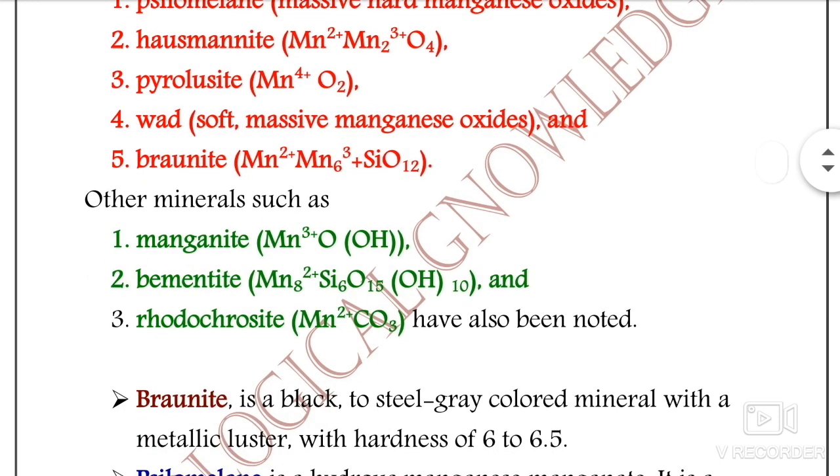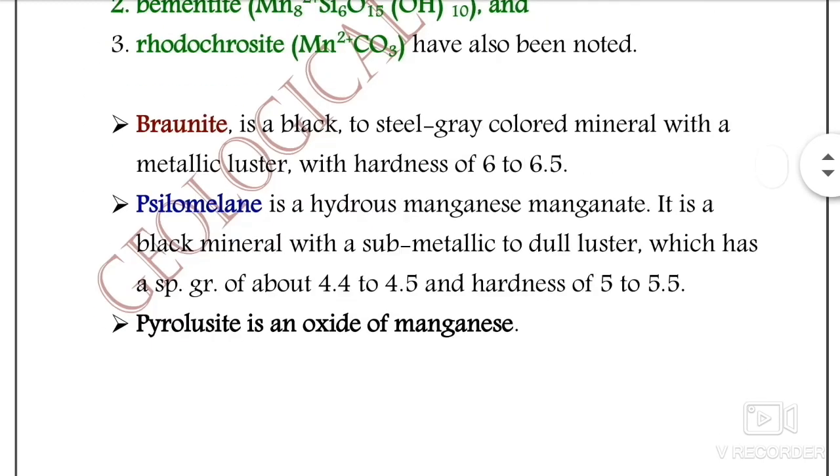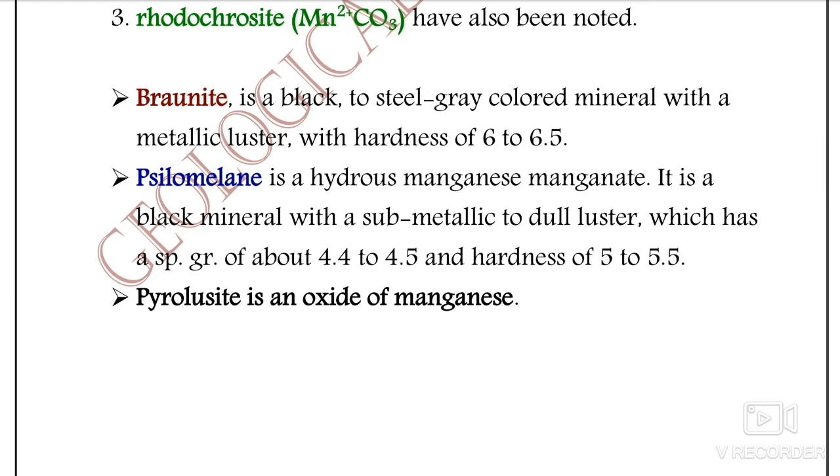Rhodochrosite, that is the carbonate mineral MnCO3, and bementite. Braunite is a black to steel gray colored mineral with a metallic luster, with hardness ranging from 6 to 6.5.